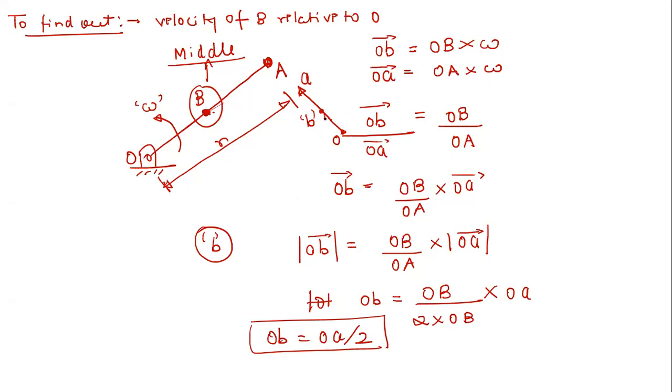So what is the OB vector? The OB vector will be simply represented like this. Right. So this is how you can find out the velocity of point B relative to O. Just keep this entire picture in your mind. This is a simple analysis that if there is a link, generally we are interested in finding out the velocity of that link, right? And for any point that exists on that link, what could be the possible motion for it? So now this is how all the things are going on.